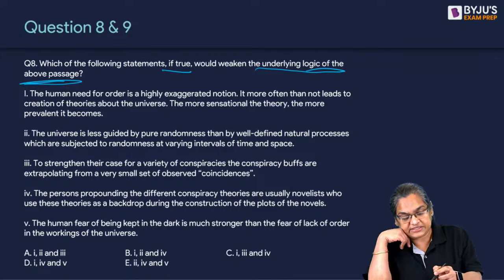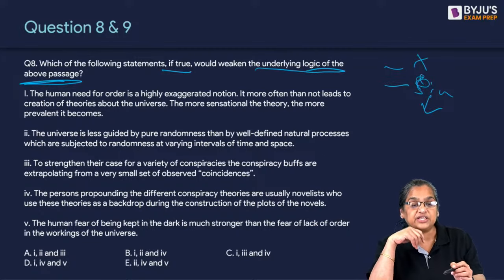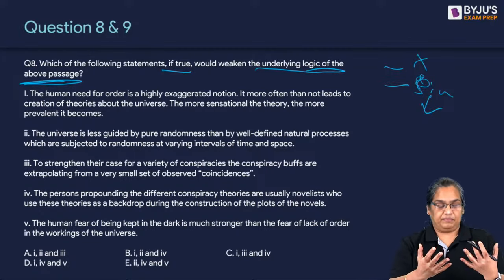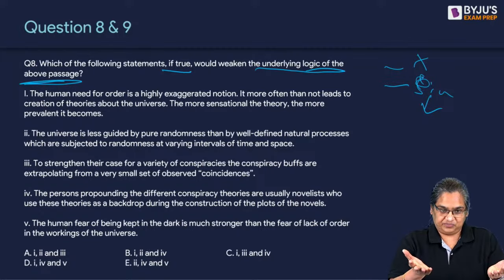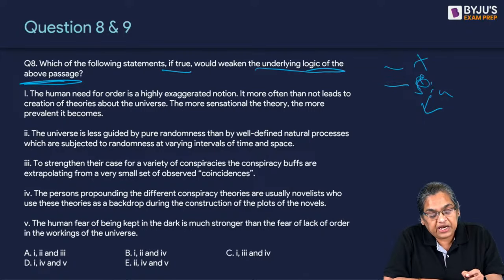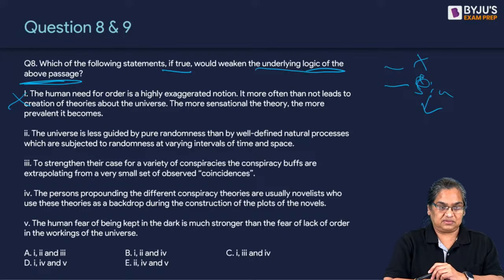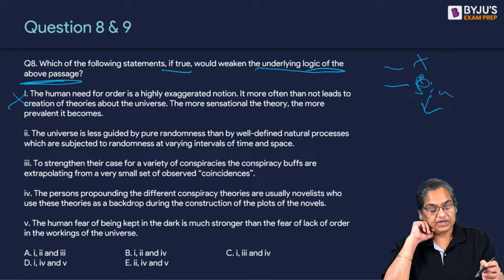So basically, two things: the underlying assumption is that we don't have order. These conspiracies, sinister theories, are just an excuse for us, before we admit there is no order, right? These are just stories and excuses. Option one: the human need for order is a highly exaggerated notion. Here, is the author's argument strengthened, or weakened?